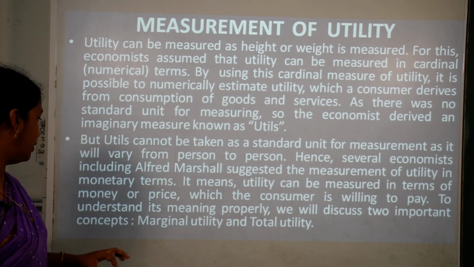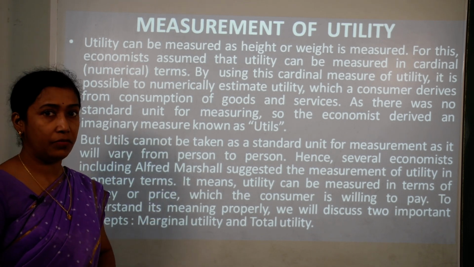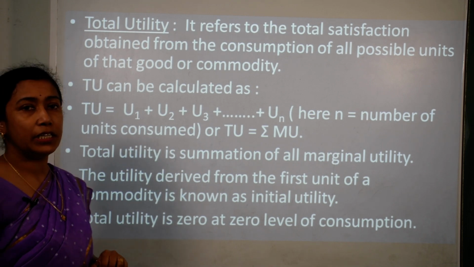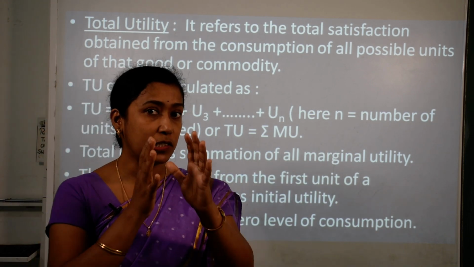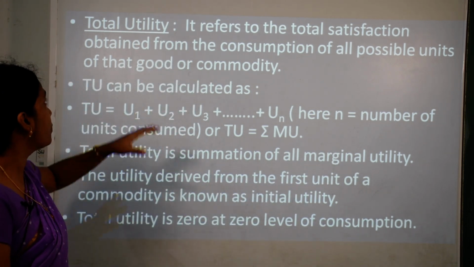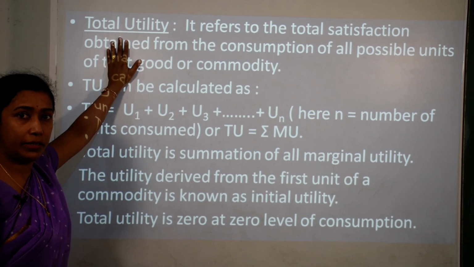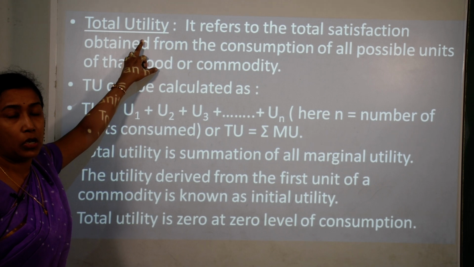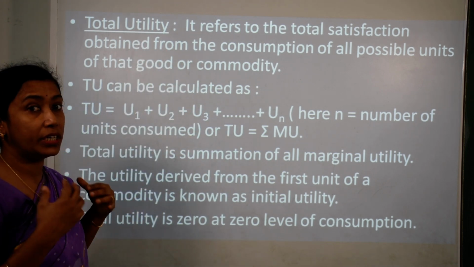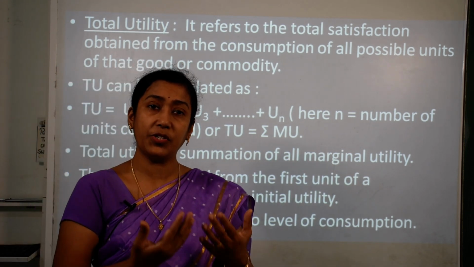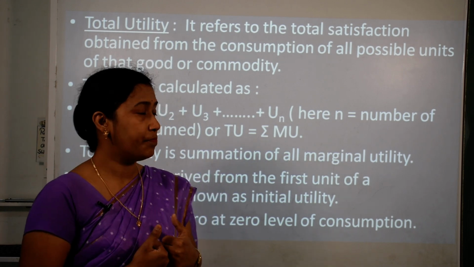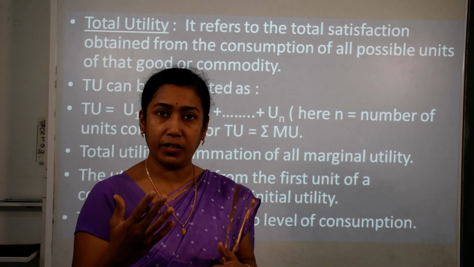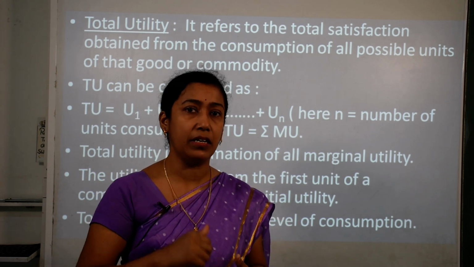To understand its meaning properly, we need to discuss two important aspects, that is marginal utility and total utility. Now please focus on whatever I am teaching you. When it comes to total utility, as the name suggests, total usefulness, it refers to the total satisfaction which I, as a consumer, am getting by consuming one unit or two units or more than that of one single product.